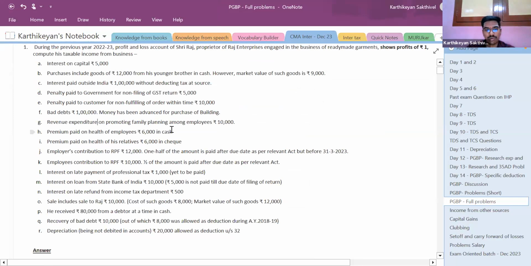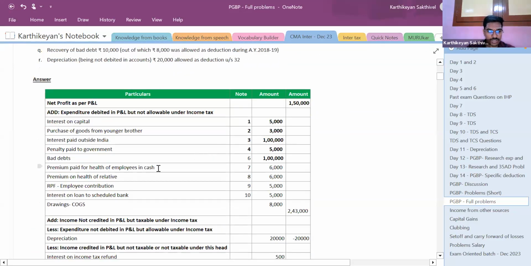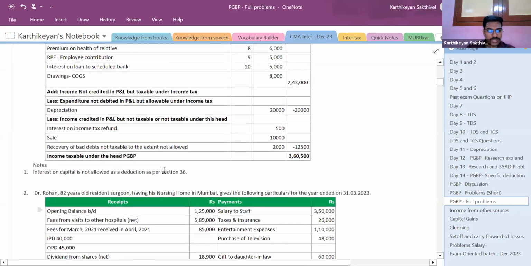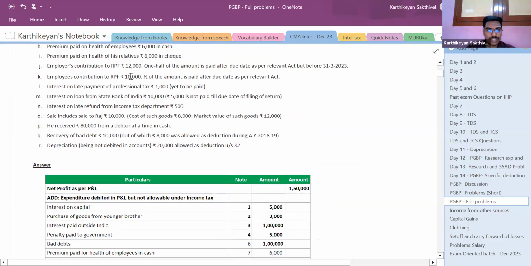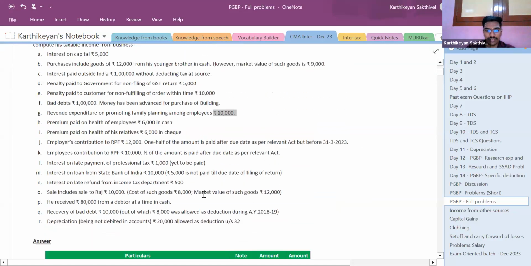Next, revenue expenditure on promotion of family planning among employees. In the expense, the issue is that it is promotion of family planning among employees, but I guess he is an individual. Yeah. So this can be claimed as deduction. So since it can be claimed as deduction, no amount is required to be disallowed. So no adjustment would have come here.